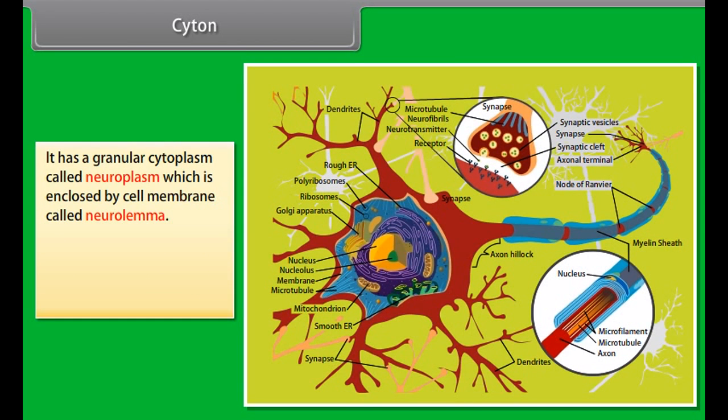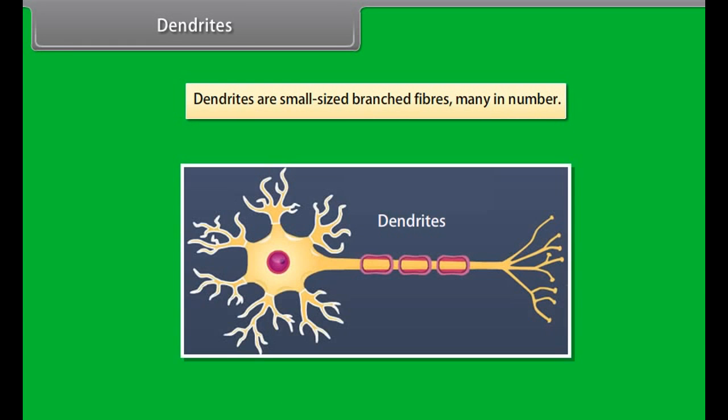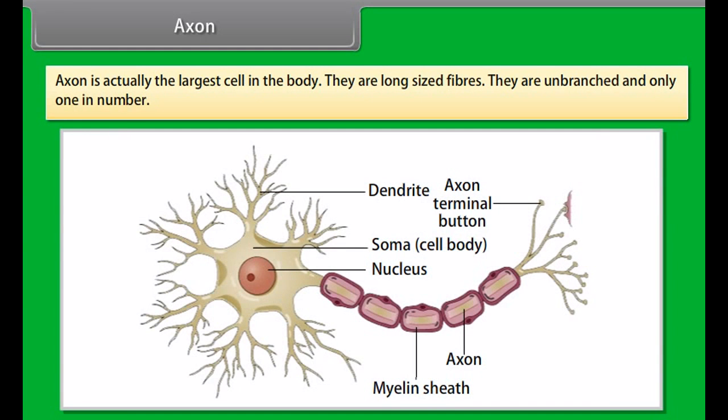Neuron. The units which make up the nervous system are called nerve cells or neurons. A neuron is a functional and structural unit of the nervous system. A neuron is a nerve cell with all its branches. It is the longest cell in the human body and is about 100 centimeters long. A neuron is formed of 3 parts: cyton, dendrites, axon.